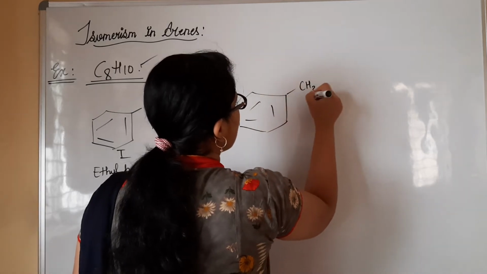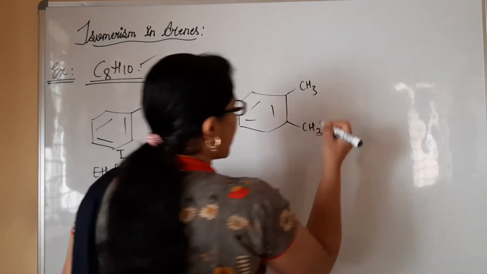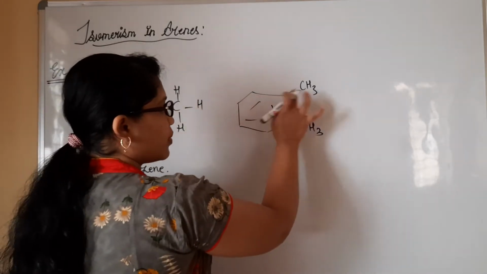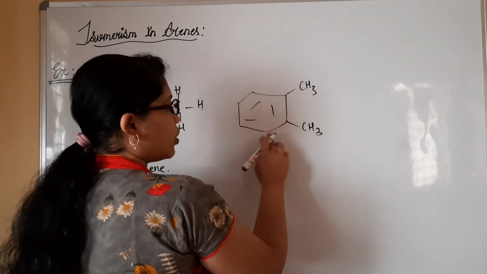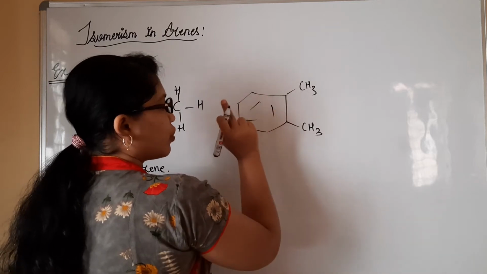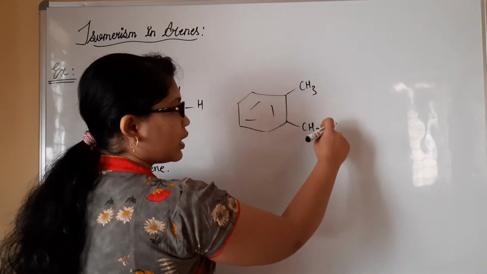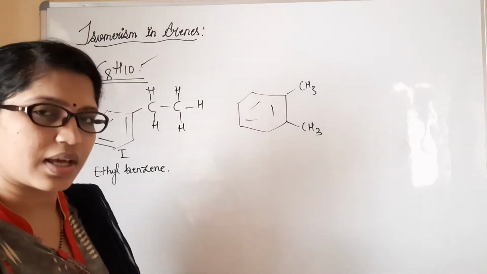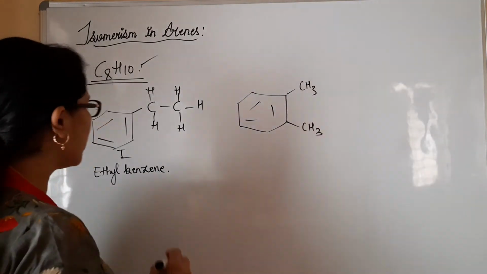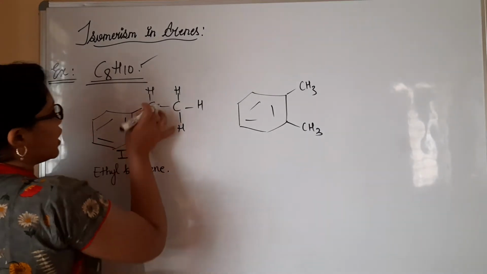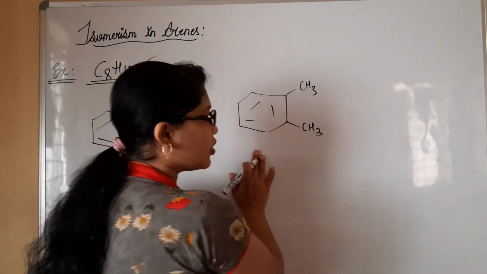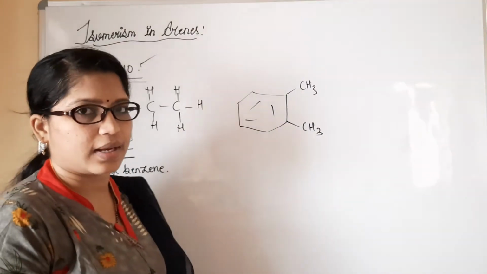Let me consider CH3, CH3. Just count the number of carbon and hydrogen here. 6 carbon atoms, 7 and 8. Hydrogen: 1, 2, 3, 4, and 4 plus 6, there are 10 hydrogen atoms. Yes, the structure is correct. What formula should I write here? Same. For this also it is C8H10, as well for this also it is C8H10.